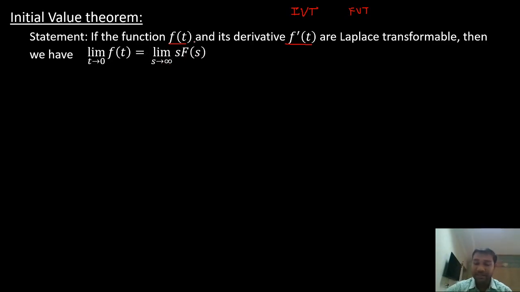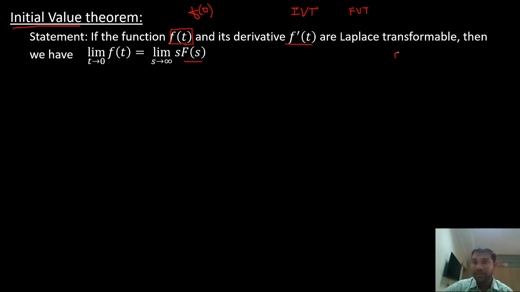So basically it says that to find the initial value of the function f of t using F of s. How can we find the initial value of f of t using F of s? Initial value of f of t is nothing but f of 0 at t equals 0. What is the value of f of 0, right?